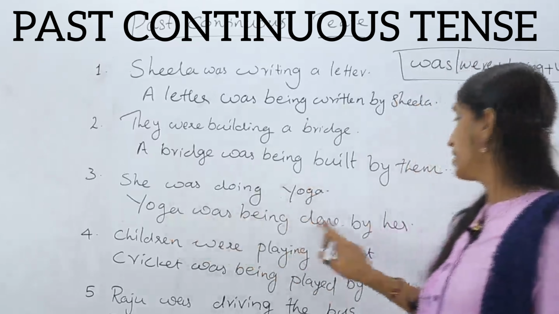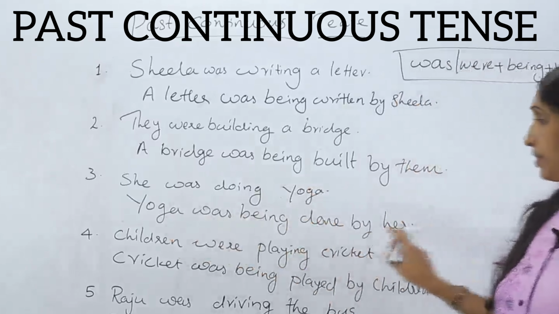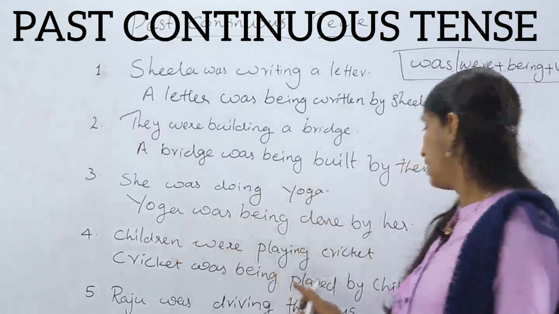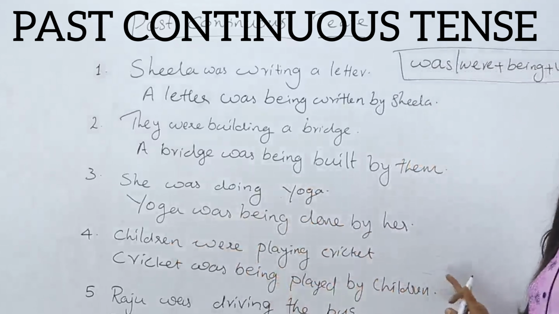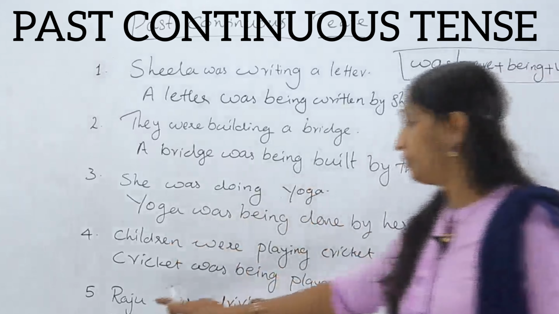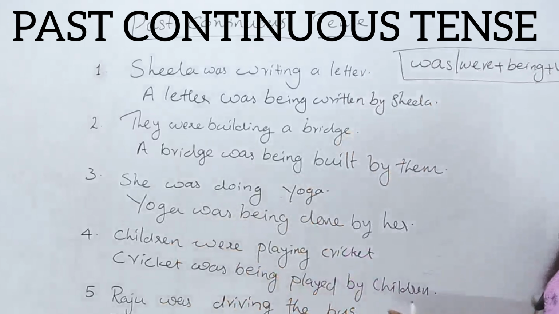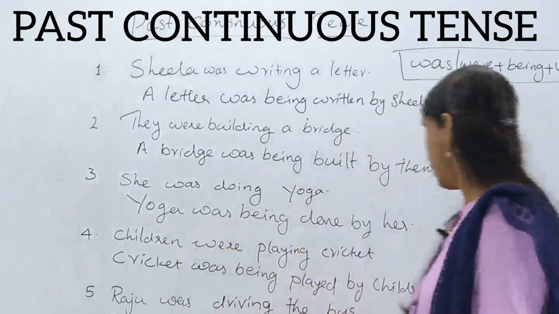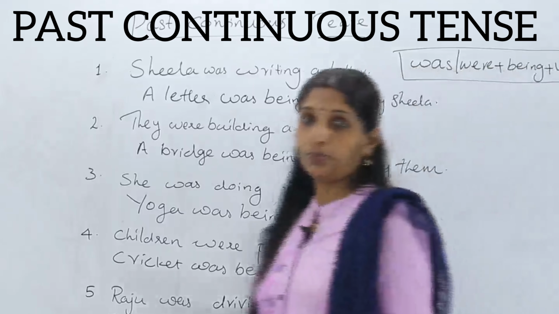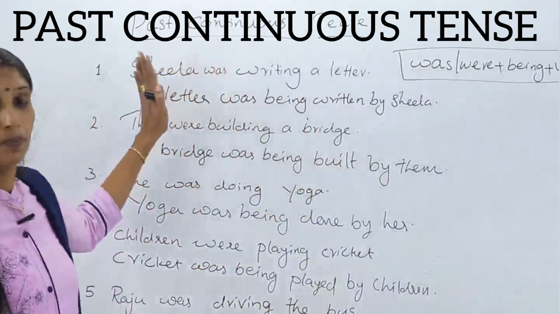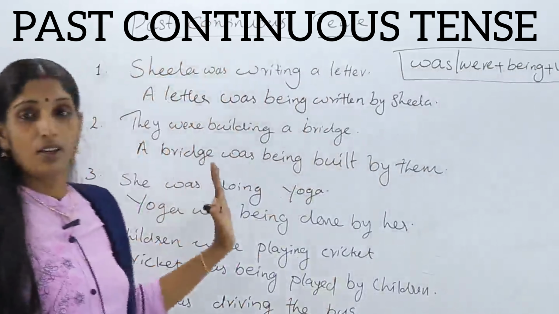Yoga was being done by her. Children were playing cricket. Cricket was being played by children. And the fifth sentence, Raju was driving the bus. The bus was being driven by Raju. Have you understood? Is there any doubt? Okay. All of you understood?